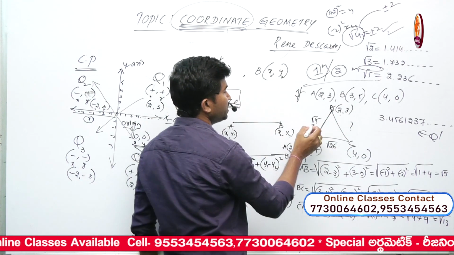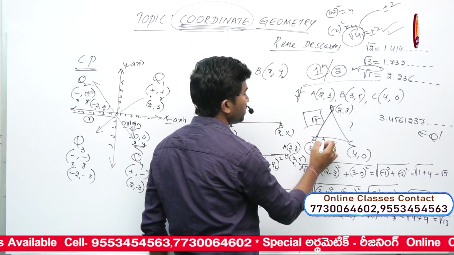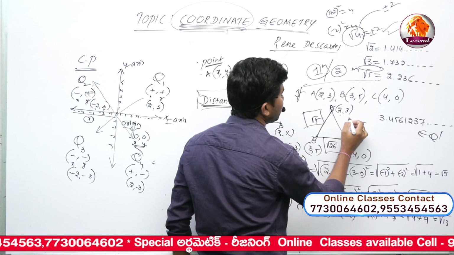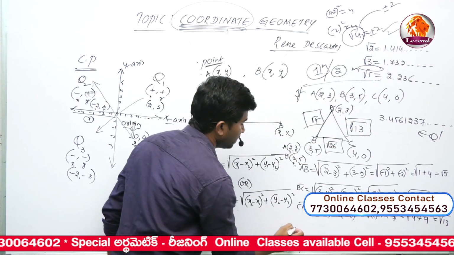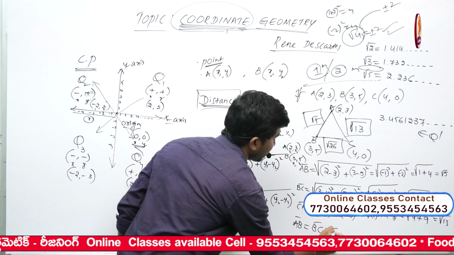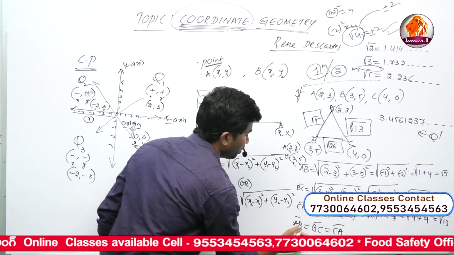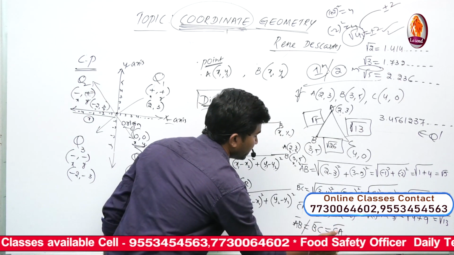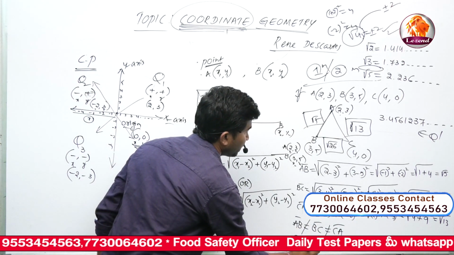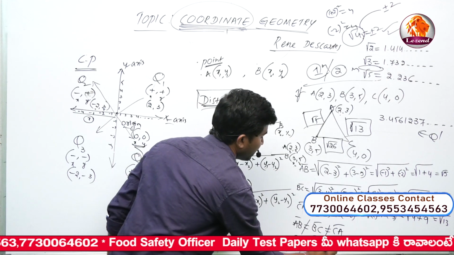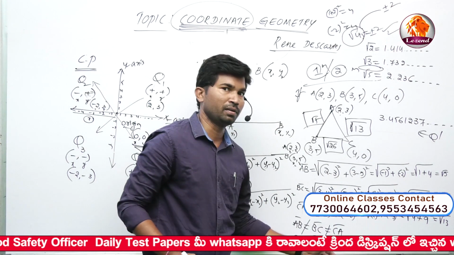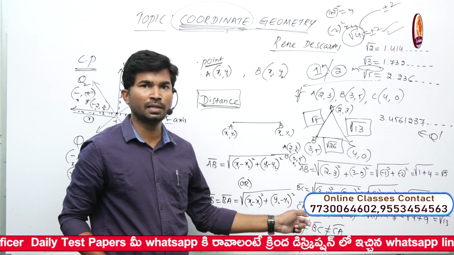Now length of AB is equal to root 5, length of BC is equal to root 26, length of CA is equal to root 13. Now check: length of AB is not equal to length of BC, which is not equal to length of CA. So AB not equal to BC, BC not equal to CA. All are different. These are the different lengths of AB, BC, CA.